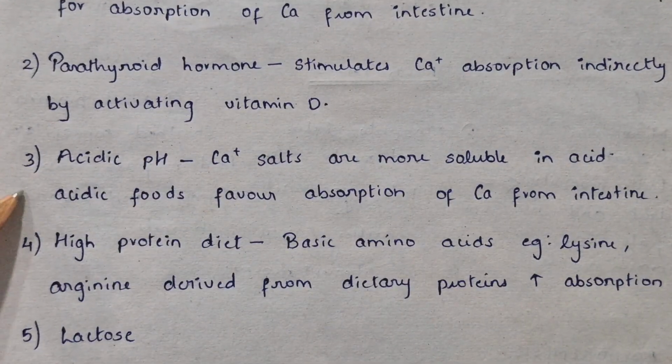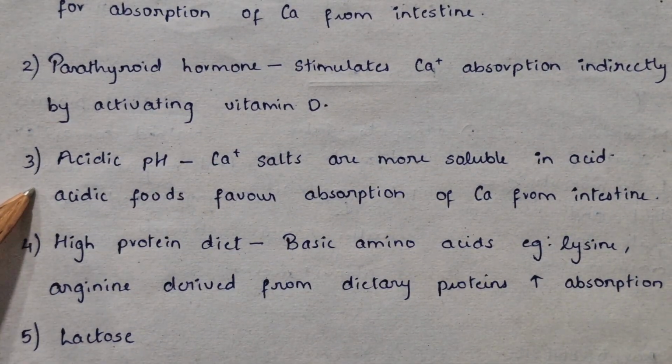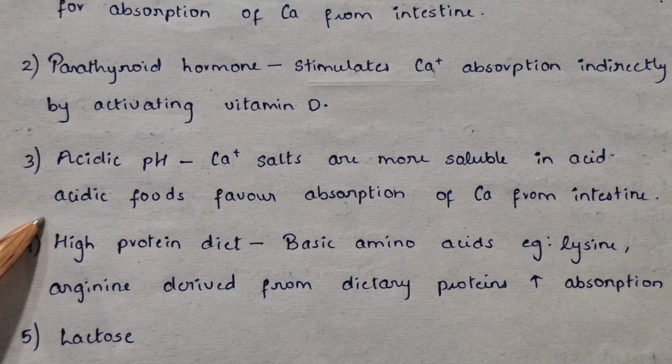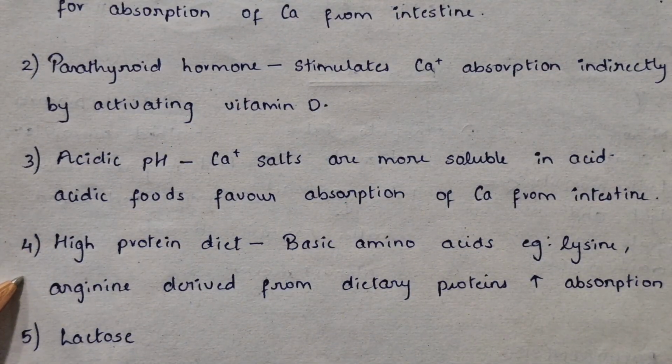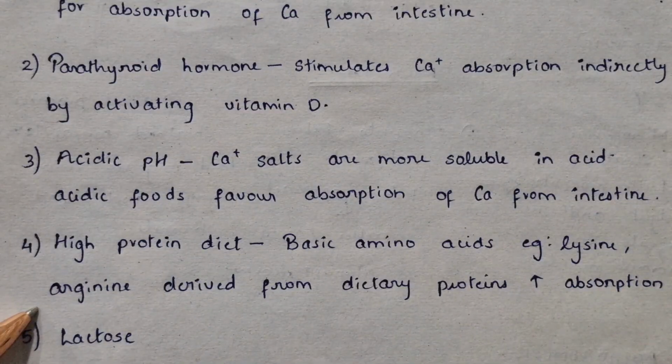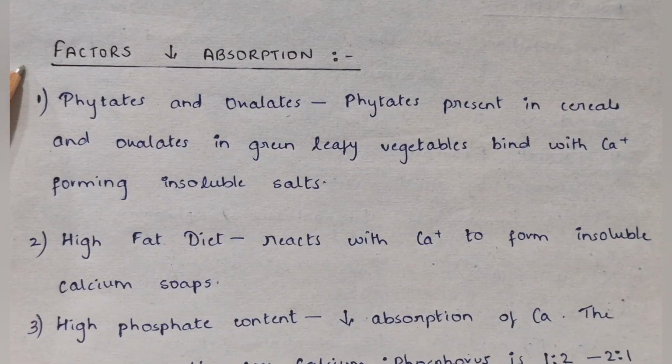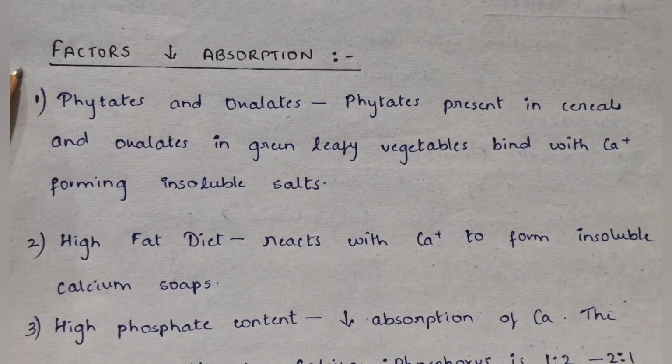Third is acidic pH. Calcium salts are more soluble in acid. Acidic foods favor absorption of calcium from the intestine. Fourth, high protein diet. Basic amino acids, for example lysine and arginine, derived from dietary proteins increase the absorption of calcium. And fifth is lactose.